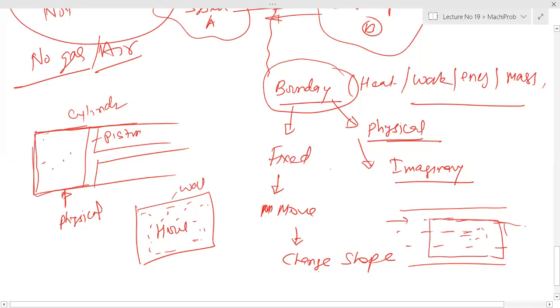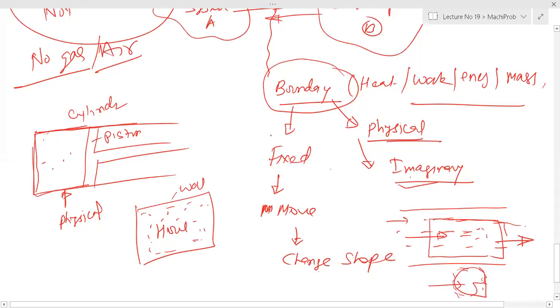What happens to this boundary? Something goes, something comes out. So it is your imaginary boundary. There is no physical boundary here, right? But when it is a pump, if you take the pump casing, it is a physical boundary.